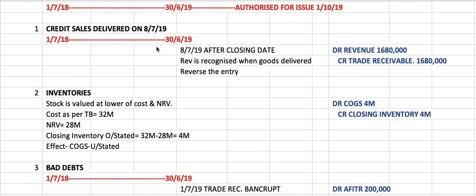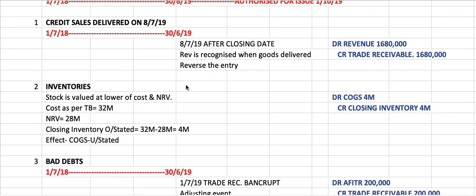So in this case, during the year ended 30th June, you are not entitled to that revenue, meaning that you cannot recognize the revenue. So you need to reverse the entry that you have done during the year. The credit sale is debit account receivable and credit revenue, so you have to reverse it to cancel it off: debit revenue and credit trade receivable by that amount, 1.68 million. So that's the first one.